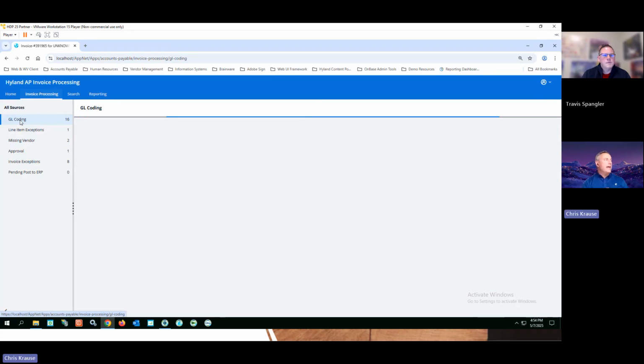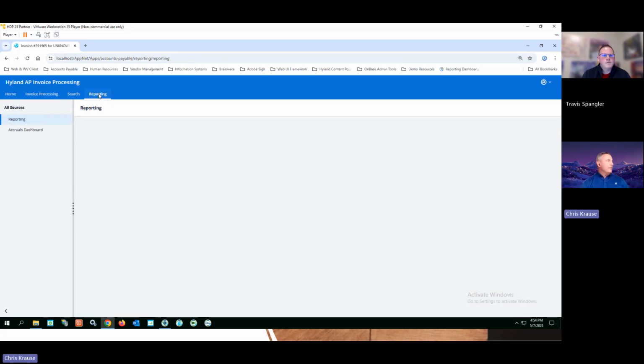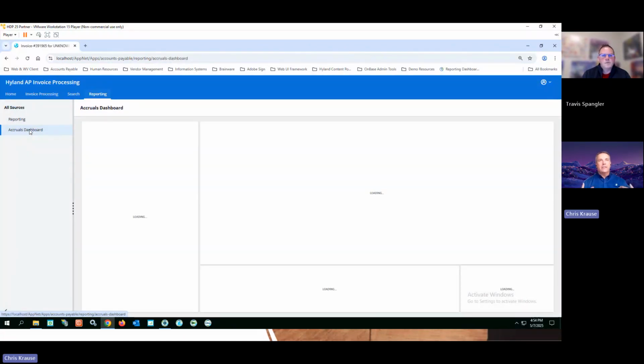And you notice I'm only looking at the ones that I have access to. So a very limited set of information. I can also search and find things in here very easily. So a very, very powerful tool. And also, of course, as Travis alluded to, I have the ability to leverage my reporting dashboard directly here in my app builder screen. So this was personally delivered to me.